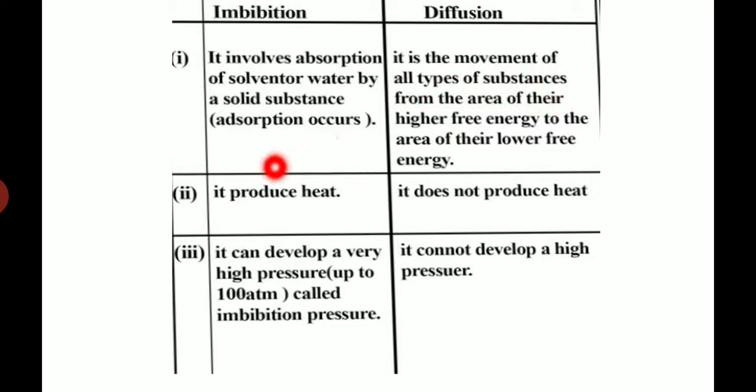In case of imbibition, heat is produced, but in diffusion, heat is not produced. And in case of imbibition, a high pressure is developed. That's why the substance gets swollen up, the wooden door gets swollen up. And in case of diffusion, there is no high pressure developing. So these are the few main differences between imbibition and diffusion. This difference you will not be able to find in the book. So this is an extra concept which I am giving you in this video.